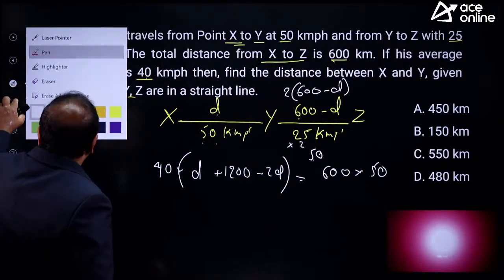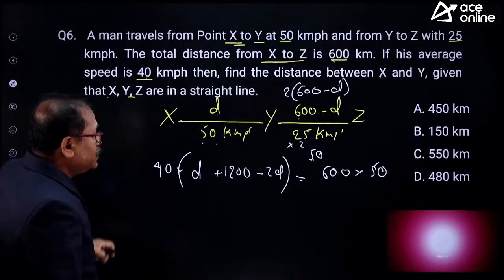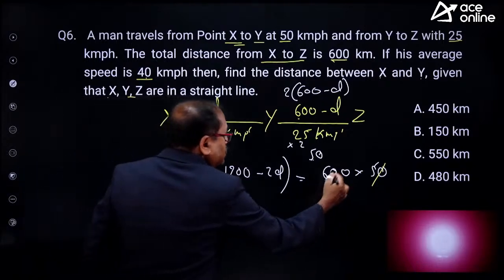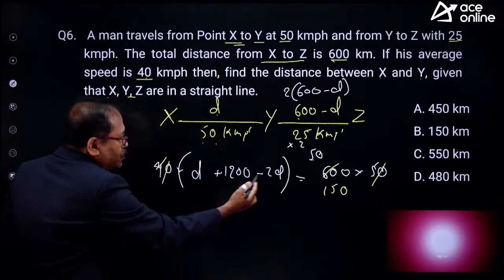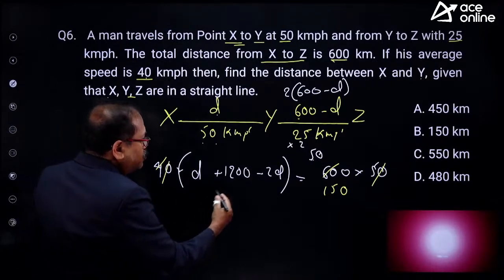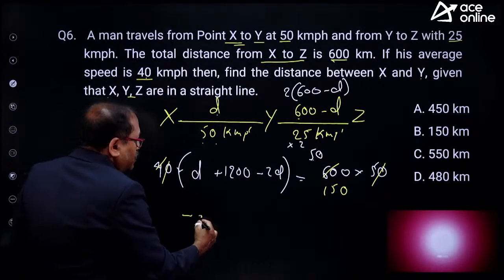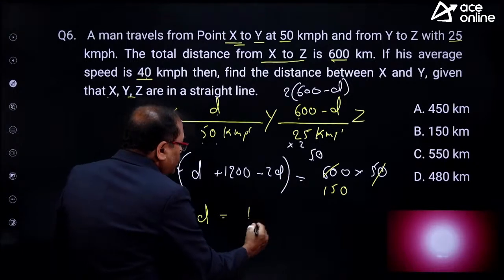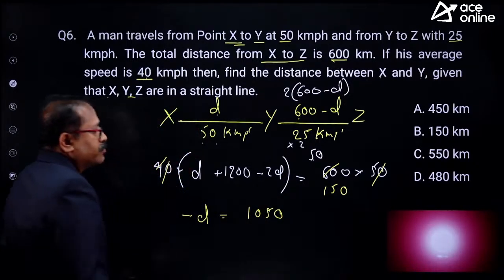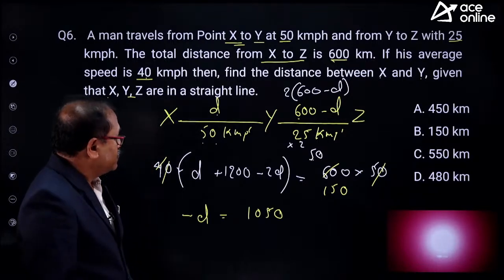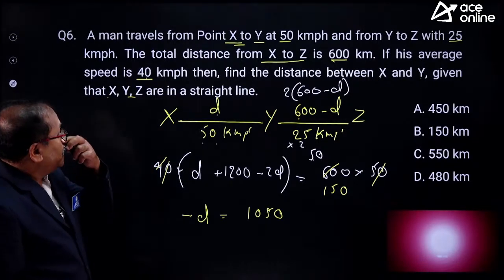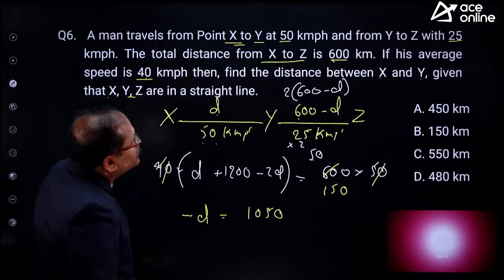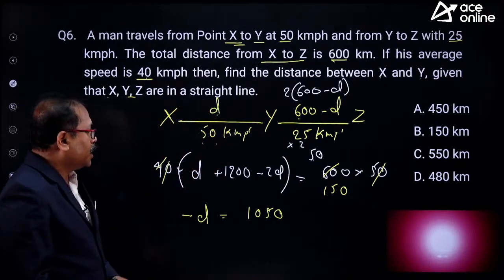Now let me cancel this part over here. You will notice that 0, 0 gets cancelled, and with 4 this is getting cancelled, 15 times 150. So you are getting minus, how much is that? Minus d, which is equal to minus 1050. That's right. Okay, so what is d? What is the question? Find the distance between x and y. I need to find out the d.